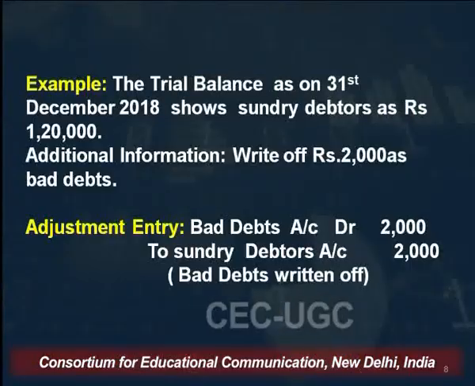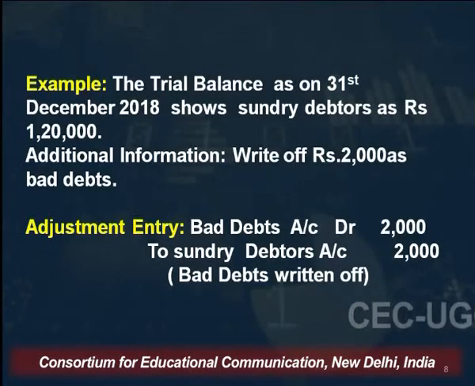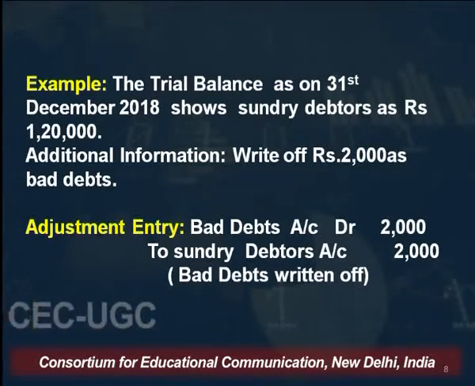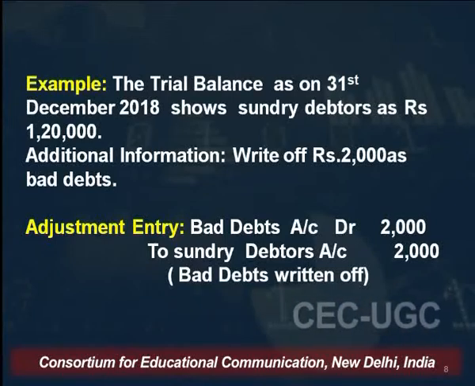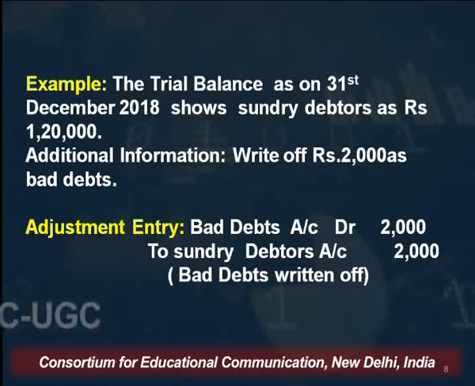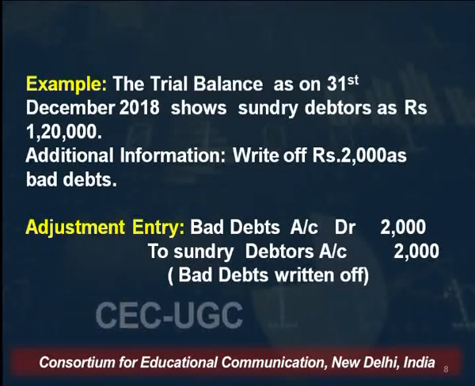The next item, let's understand this bad debts case with the help of an example. These are the extracts of trial balance, and it shows that sundry debtors is rupees 1,20,000. Outside of the trial balance, as additional information, it is given write off for bad debts as rupees 2,000.